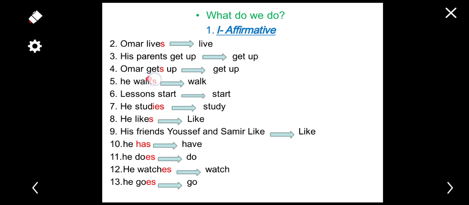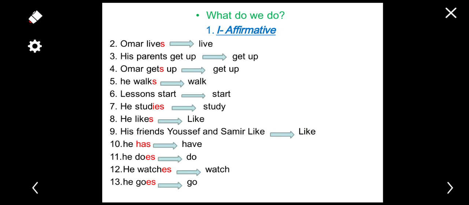The same here. Once we have Omar, we have s. Here we have walks. And once we have lessons, this is plural, so start, the verb stays as it is. Here we add es. So now we can figure out that with he we add something. Sometimes we add s, sometimes we remove the y and replace it with ies, and sometimes we add es to the verb, and sometimes the verb changes completely.